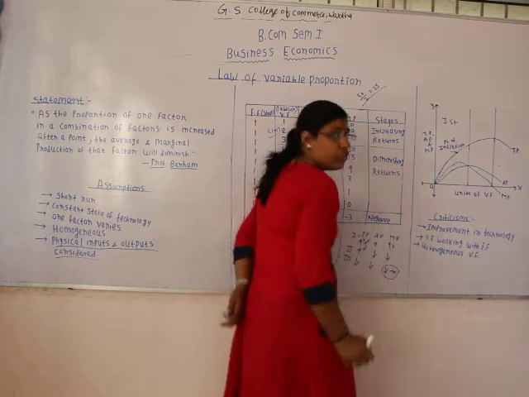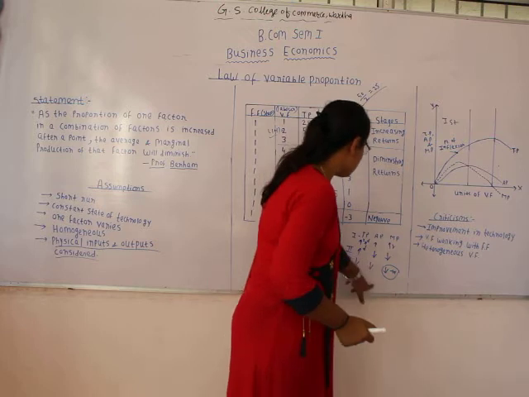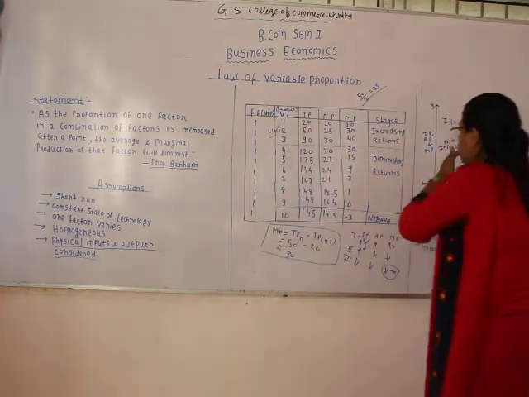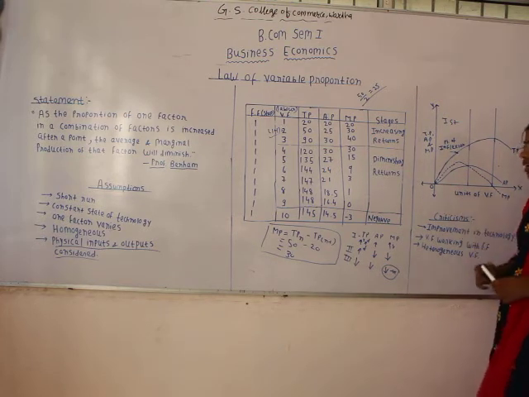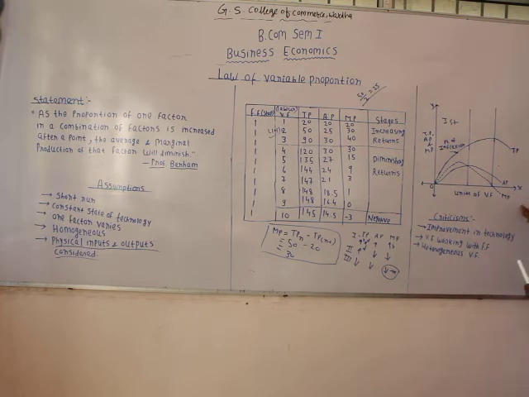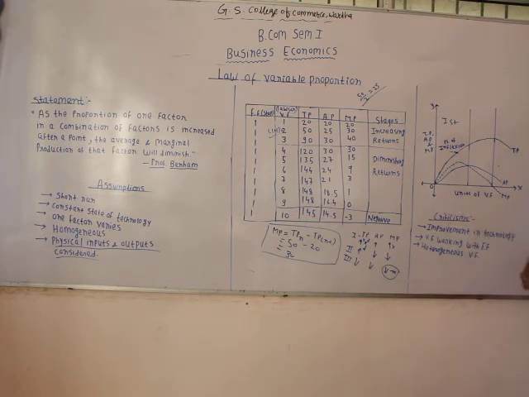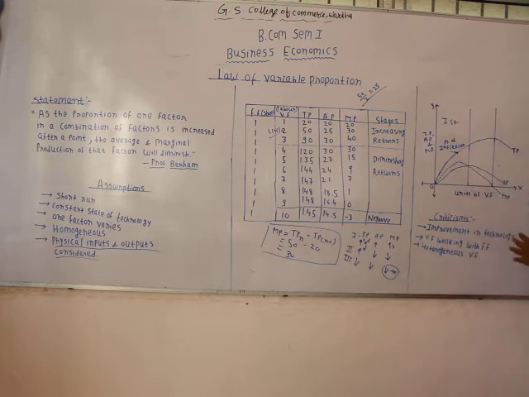What is important over here is that marginal product is declining and becoming negative, and due to that the total product is also declining, because total product depends upon the marginal product. Okay, so that is what happens in the third stage, and as in the third stage marginal product becomes negative, that is why it's also called the stage of negative returns. Now we have seen the behavior of different curves.